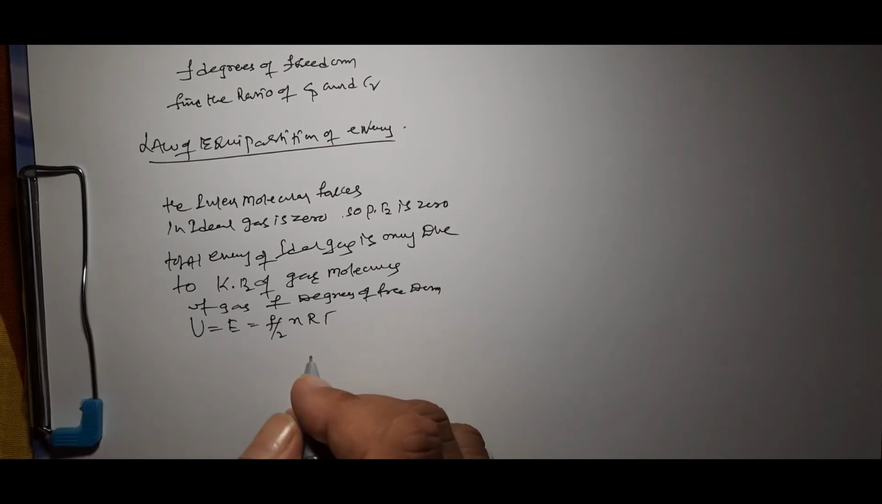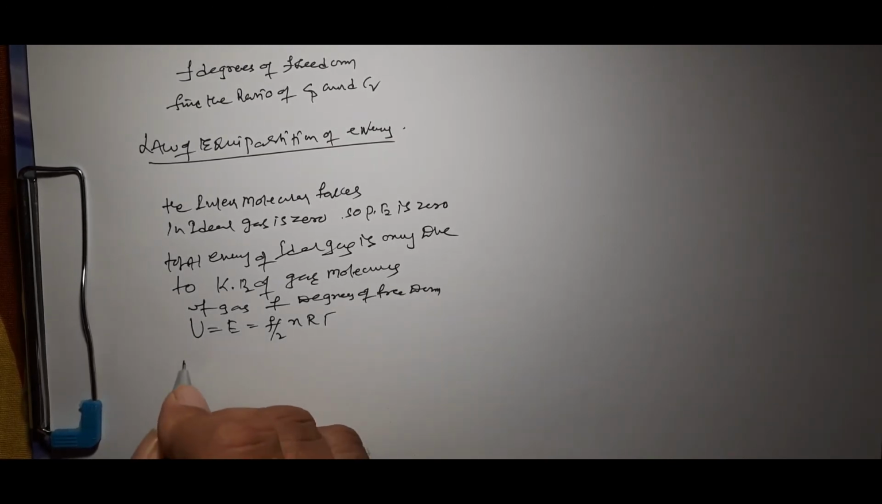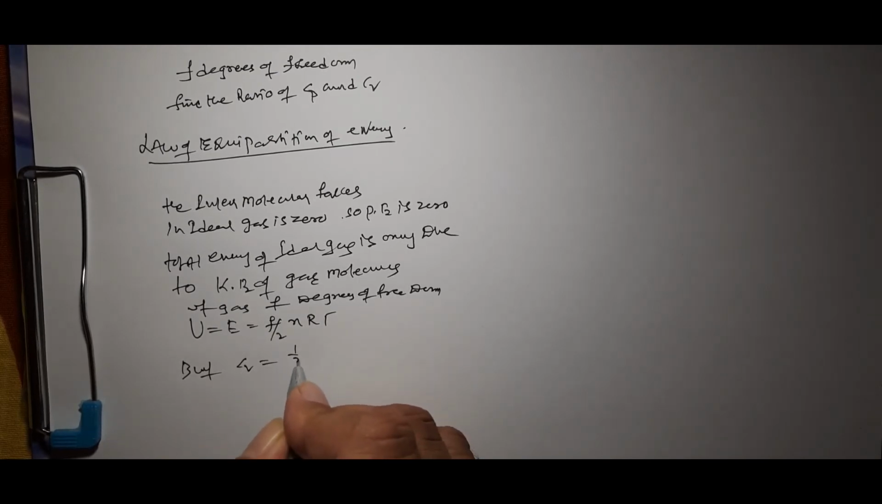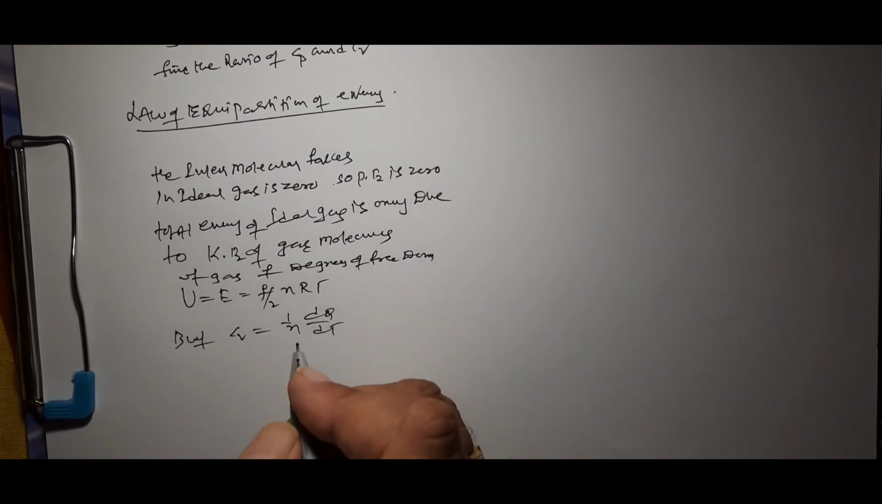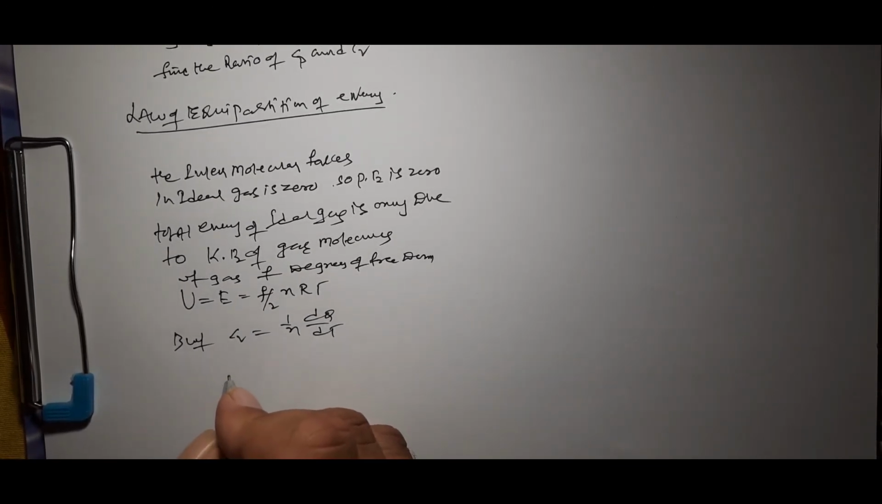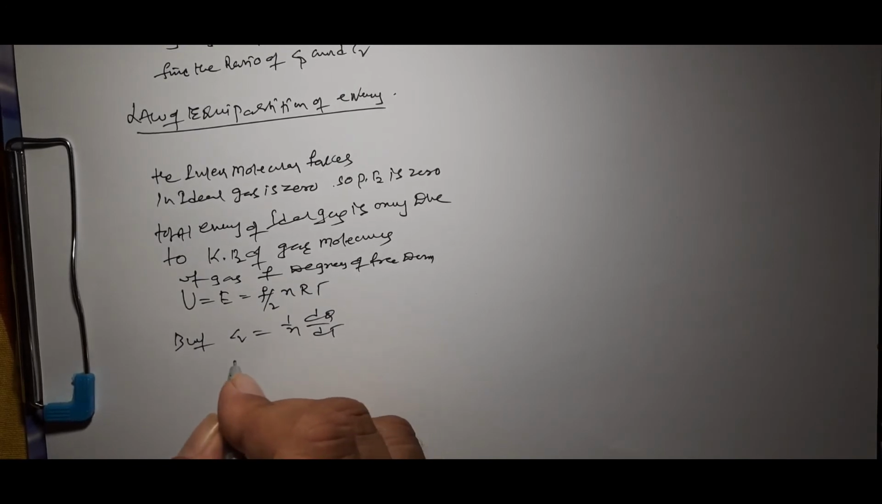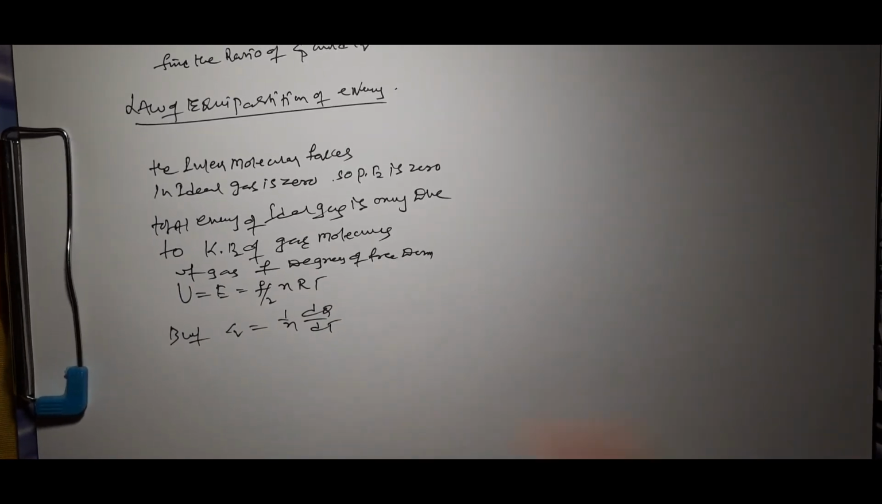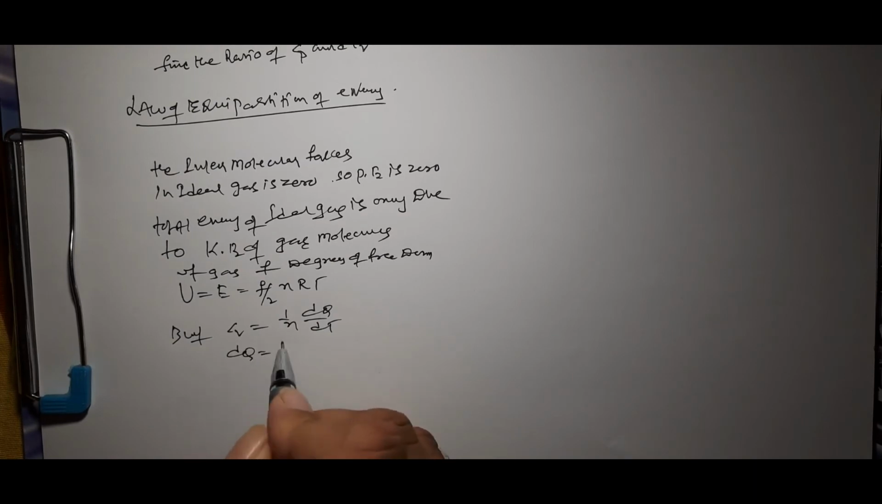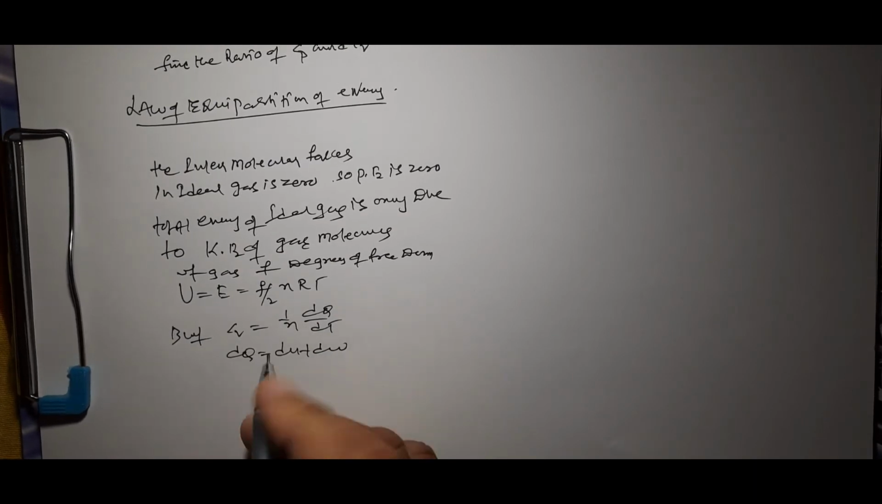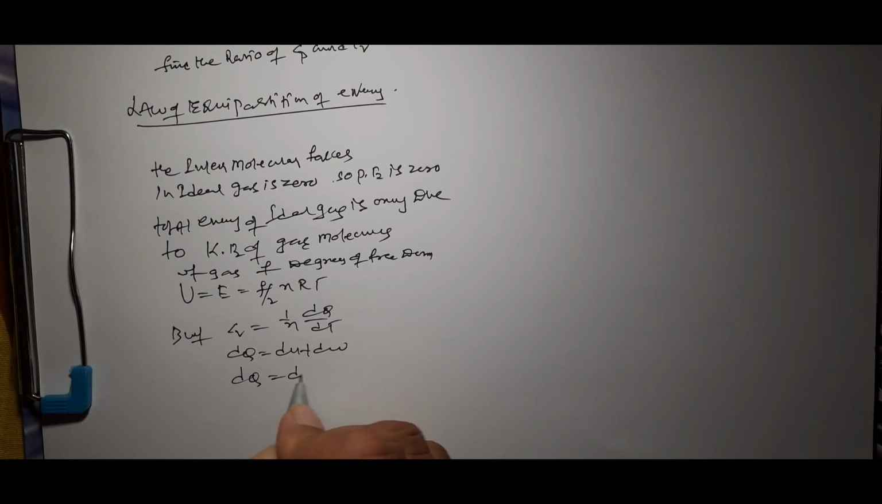Okay, so we know that Cv is equal to 1 by n into dQ by dT. From the first law of thermodynamics, when the gas is heated at constant volume, it does not do any work. So dQ is equal to dU plus dW, so dQ is equal to dU.